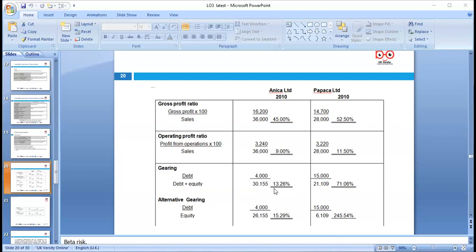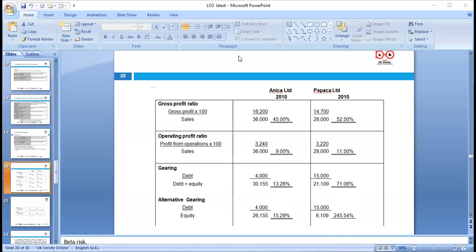So we can look at Anika's gearing of 13 and Papika's of 71, alternative gearing 15 and 245%. That's Papika. So Papika is more risky than Anika. So we normally say in business, higher the beta. Beta, what is the beta? Beta is called the risk factor. So we can say higher the beta, higher the risk factor, and we expect a higher return.